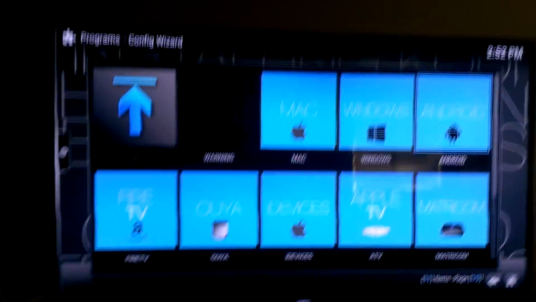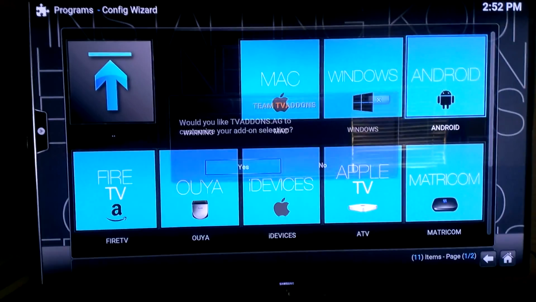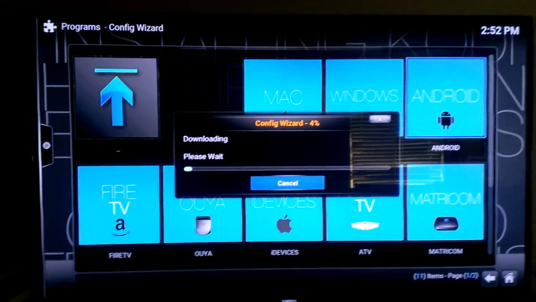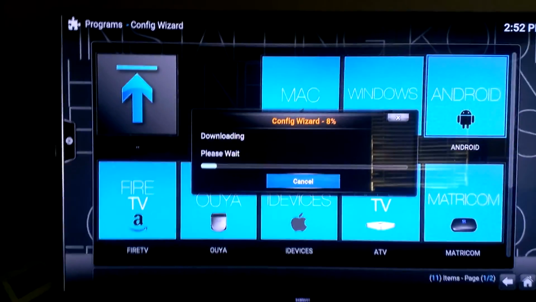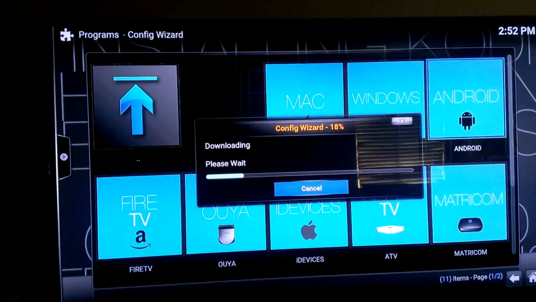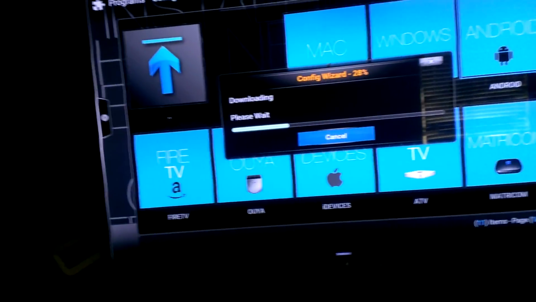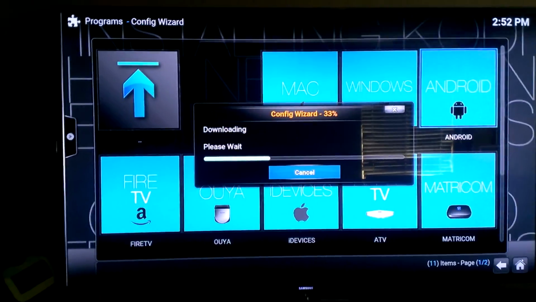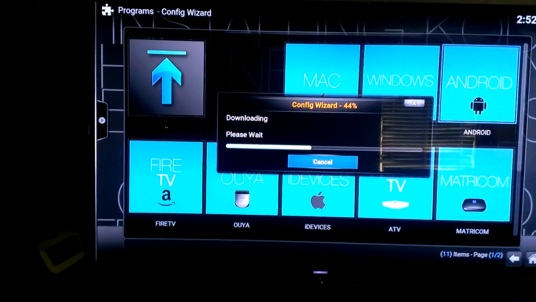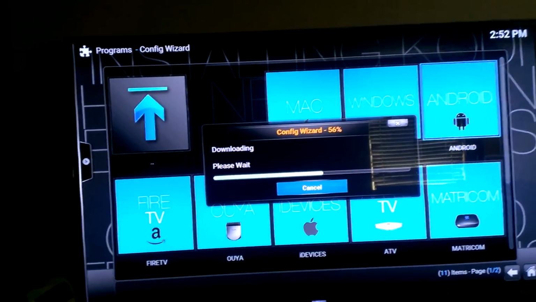Okay? Once you do that, guys, I'm just going to click it on here for you. Just hit yes, and it's going to take a little bit of time to process. But once all of this is done, and you hit this Configure Wizard, it's going to do everything for you. You don't have to do anything else. Let it run. This is a very easy file that I have for you, so that you can just do this without having to do all of the other programming that I've previously done for the boxes.